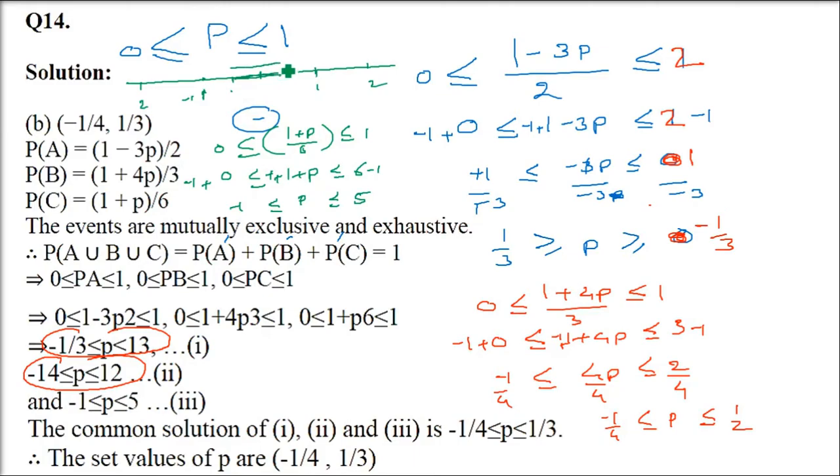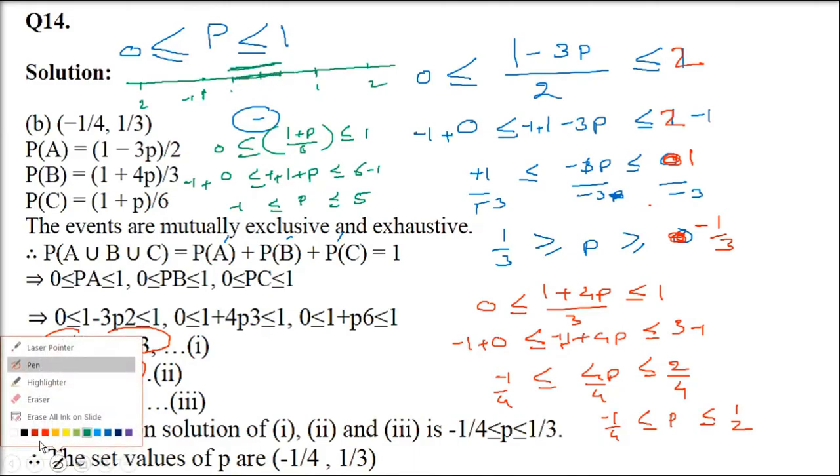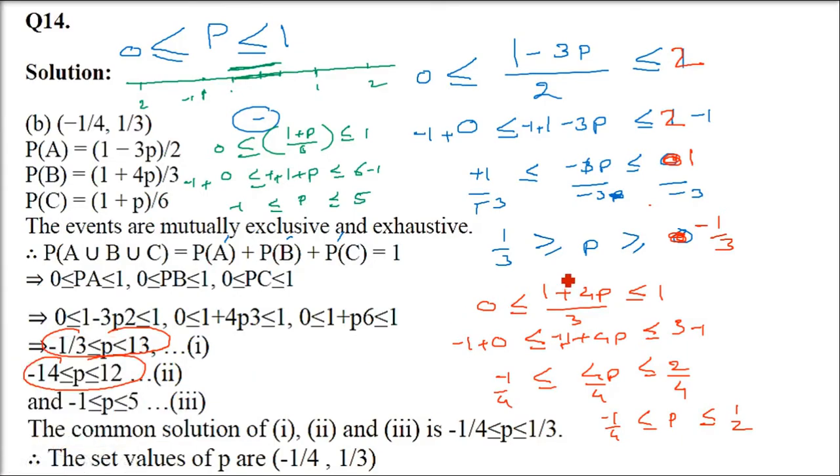This is a line and we'll take the intersection or the common value of all these three lines. Now let us take another line. This is P is between minus 1 by 4 and half. Half is because it was 1 by 3. So just take it here. So half and minus 1 by 4. So this is, just take here just to have an idea. So this is minus 1 by 4 will be here because it was minus 1 by 3.